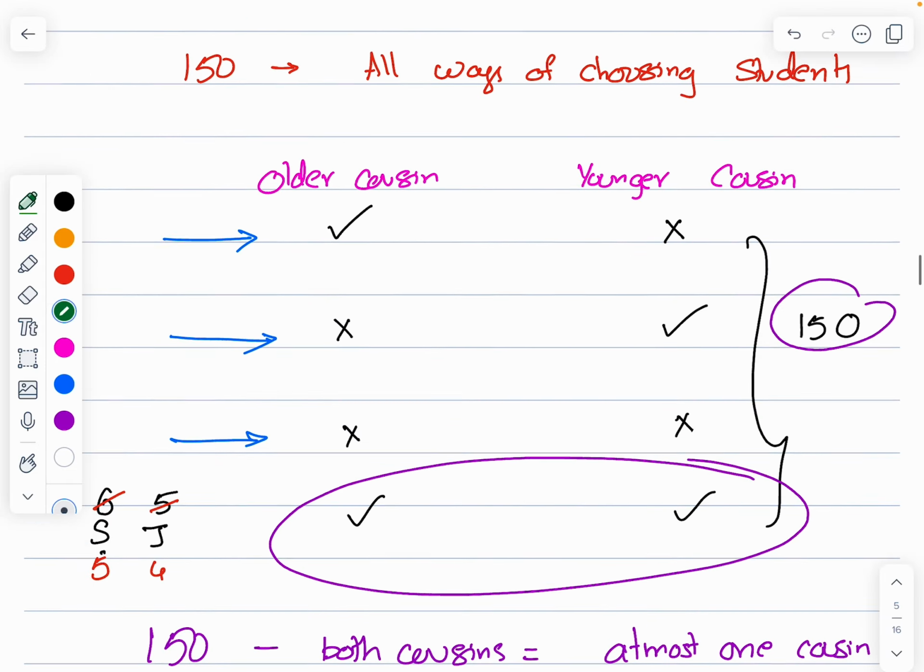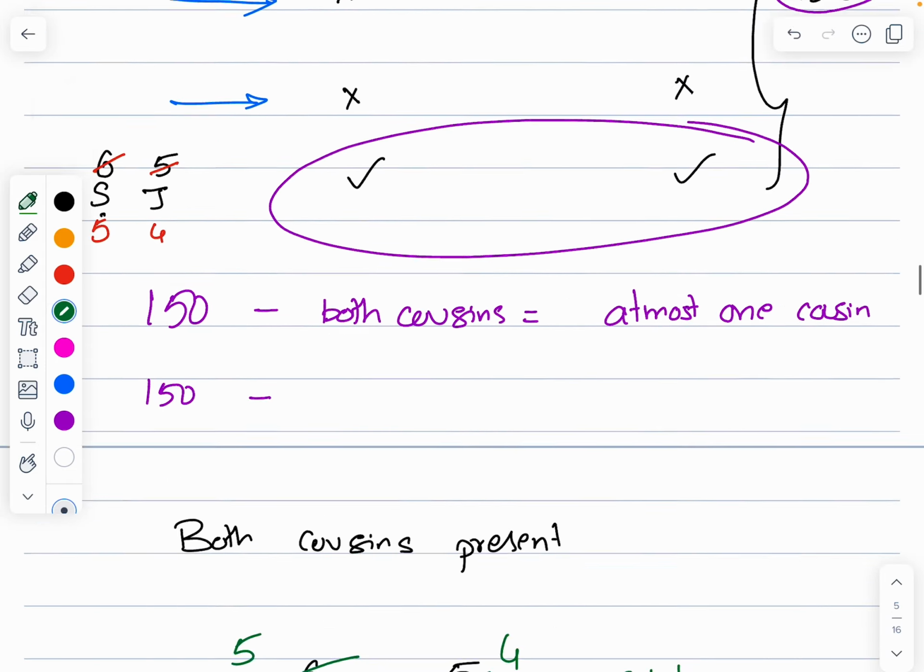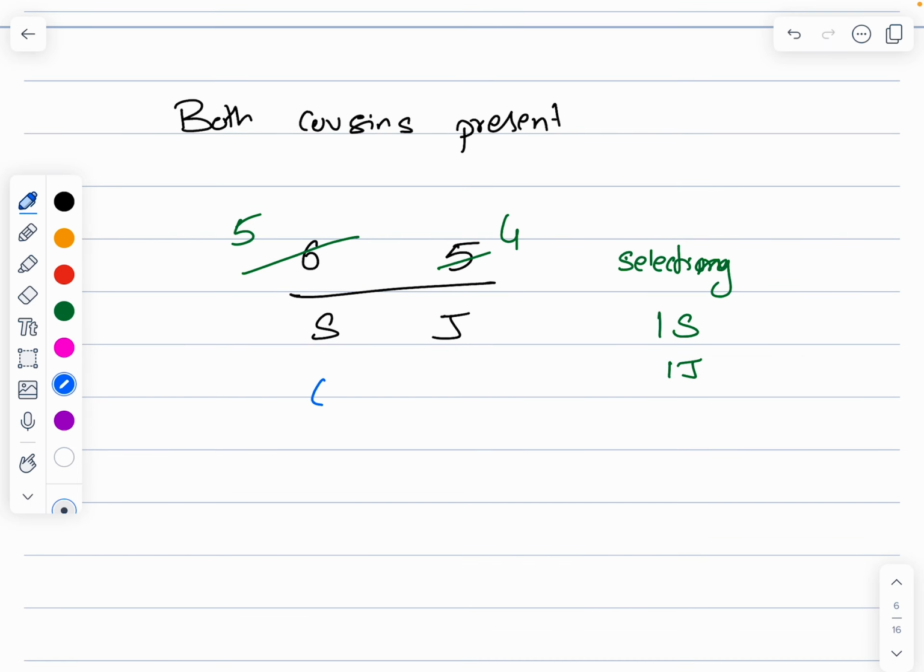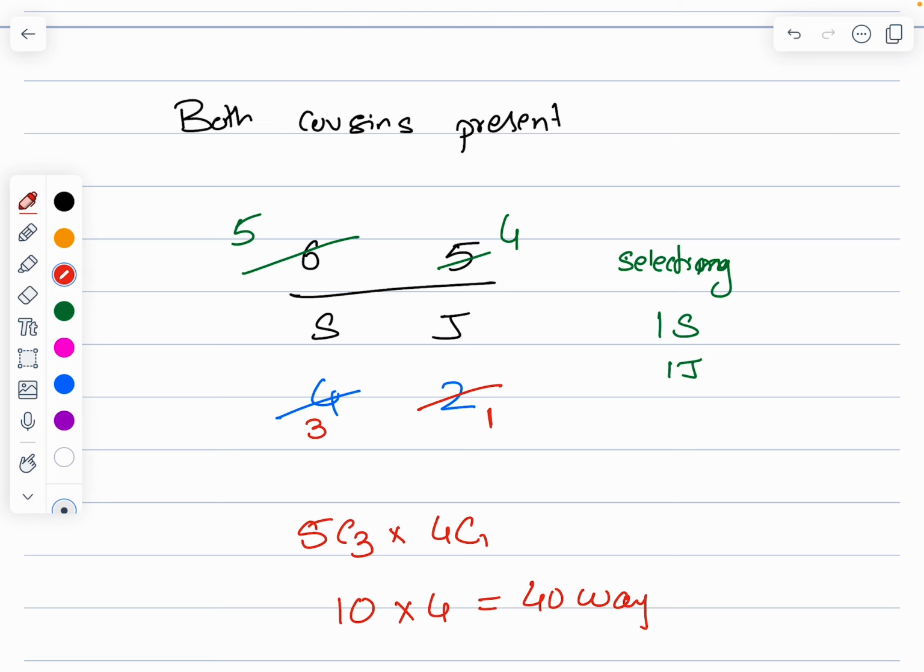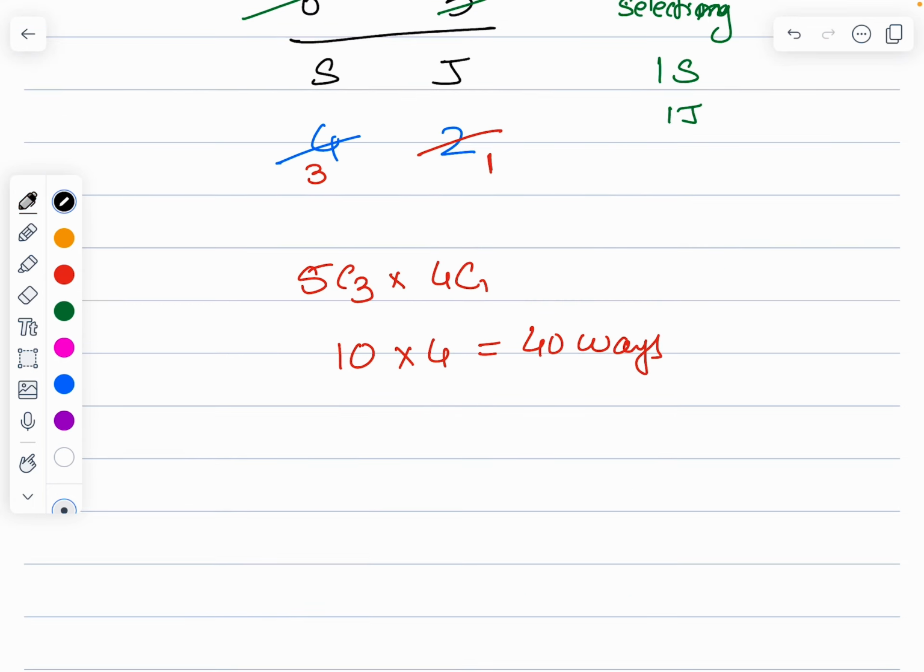Now what should I be doing? But I have to select 4 and 2. But already out of 4, one has been selected, so three more. Out of two, one is selected, so only one more. So it should be nothing but 5C3 times 4C1. 5C3 is 10 times 4C1 is 4, so 40 ways. These are the 40 ways when both the cousins are present. So 150 minus 40, which is 110. That's going to be the easiest way.